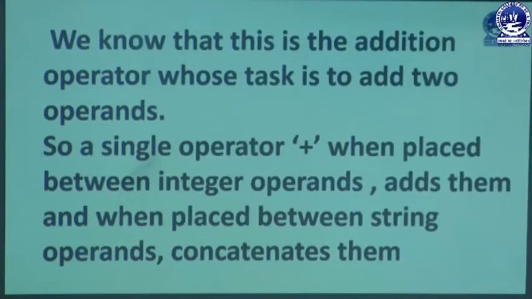We know that this is the addition operator whose task is to add two operands. So a single operator plus, when placed between integer operands, adds them, and when placed between string operands, concatenates them, and this is called operator overloading.